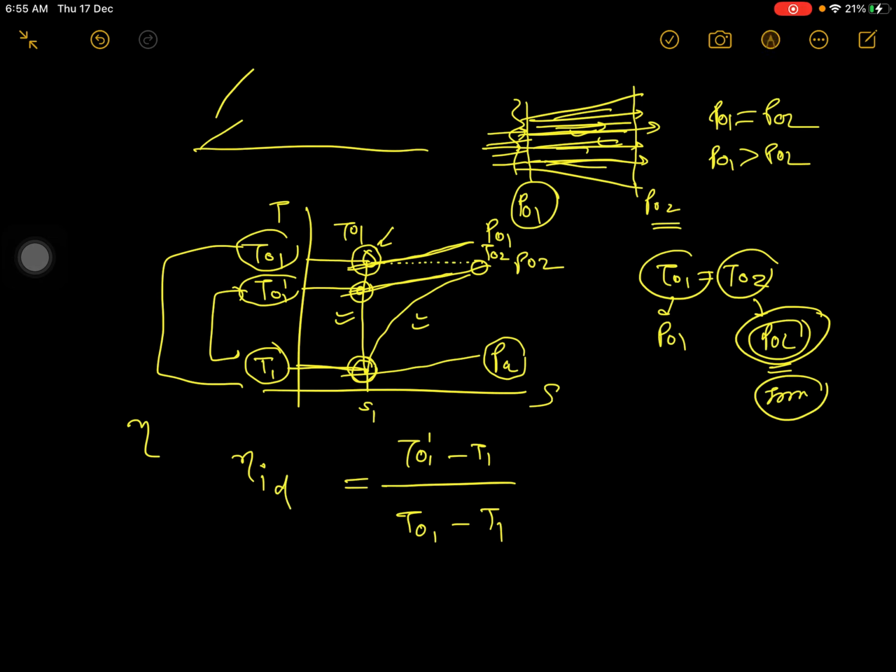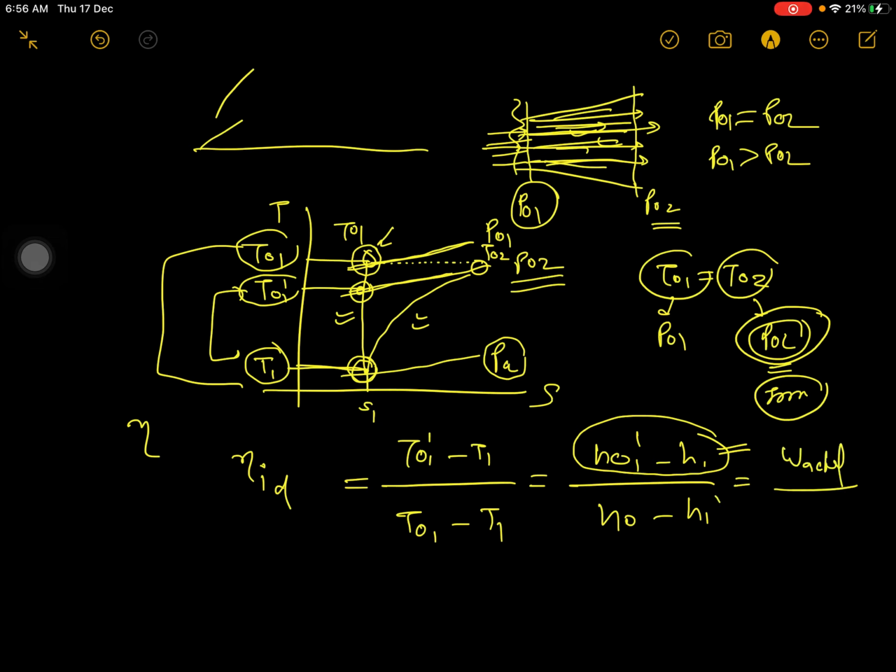And actually when you multiply Cp everywhere, then this will be total enthalpy, H01 dash minus H1, and here it will be H01 minus H1. This enthalpy you can see we are calculating from the actual pressure line, correct? You can see from P02. So this is nothing but the work actual, and this enthalpy we are calculating by considering the P01 line as the reference line. So this work will be work ideal.